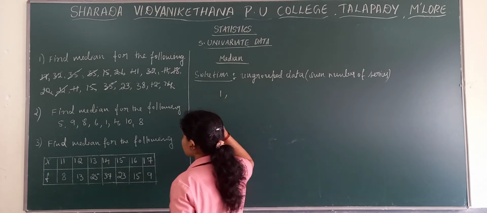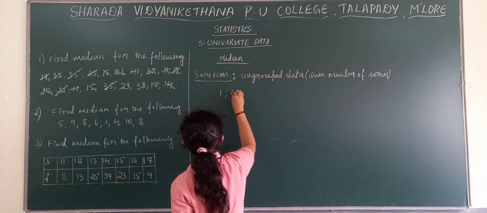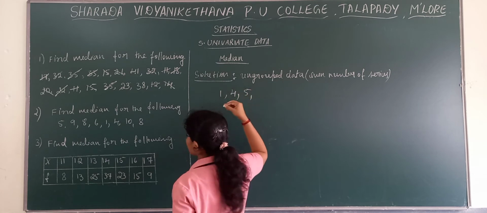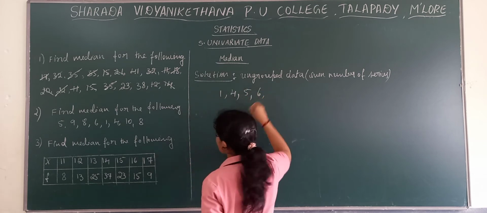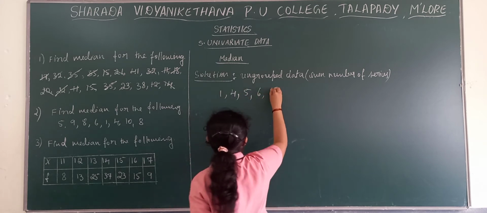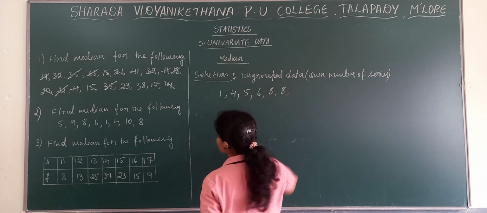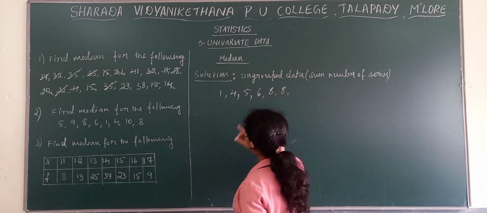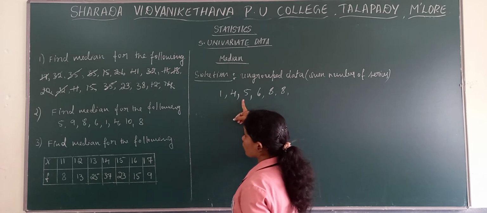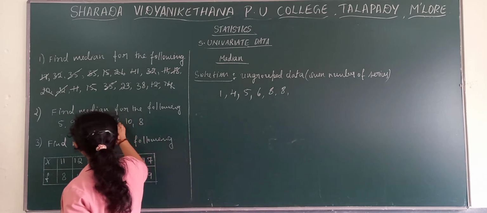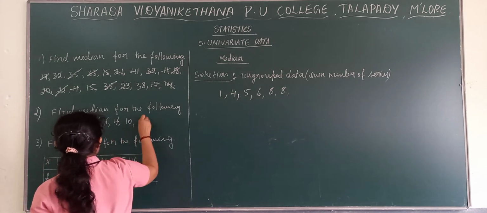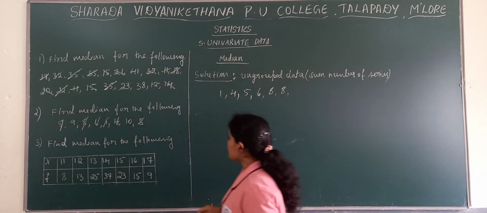Then after that you have 4. Then we have 5. Then we have 6. Then 7 is not there. 8 and 8. Then later on 1, 4, 5. 6 we have written, 8 and 8 we have written, 9 and 10.